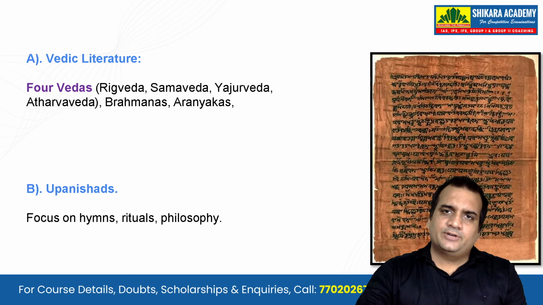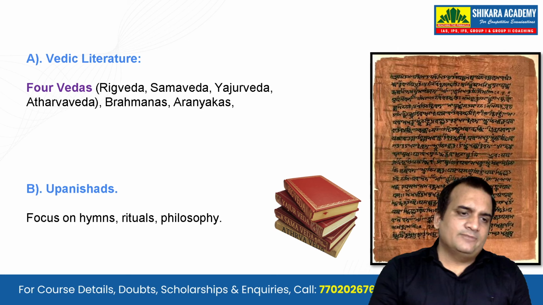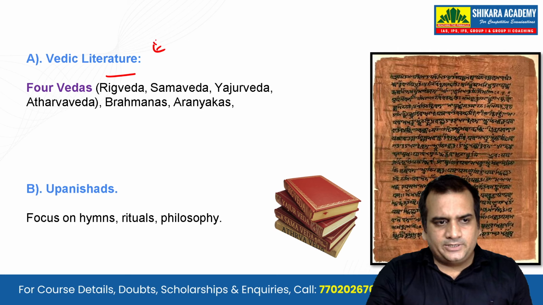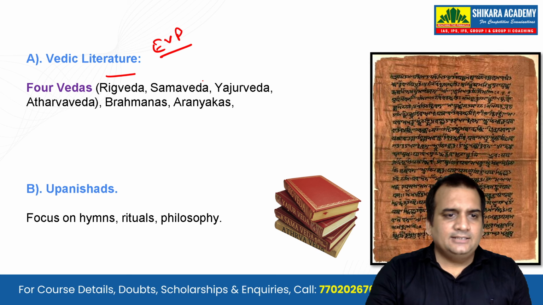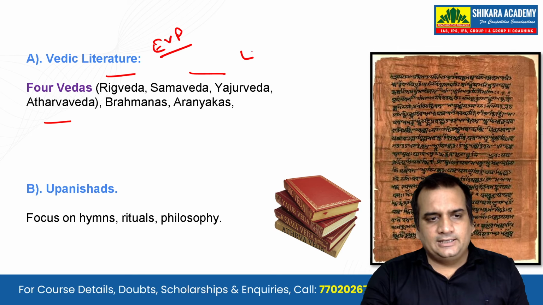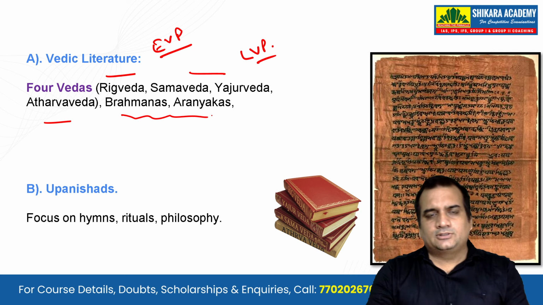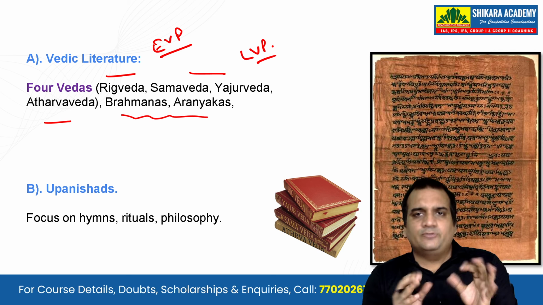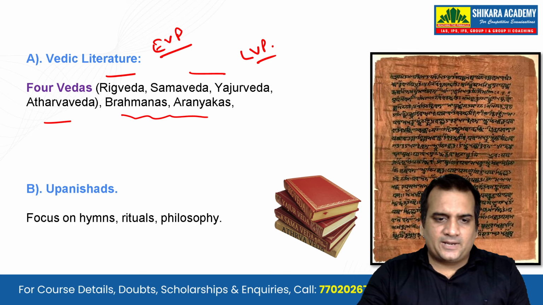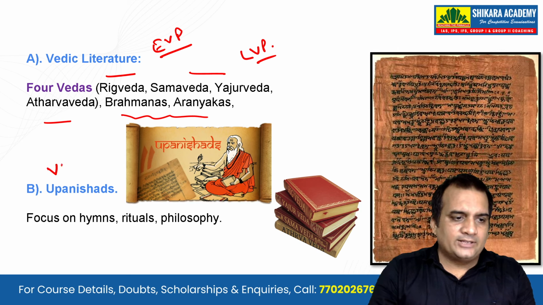So what was this Vedic literature? There were four Vedas. First and foremost, the Rig Veda was compiled in the early Vedic period, and the Sam Veda, Yajur Veda and Atharva Veda were compiled in the later Vedic period. Then you see the Brahmanas and Aranyakas, which are part of the Vedas themselves. And then you will see the Upanishads compiled. What are these Upanishads, guys? Upanishads are also known as the Vedanta.